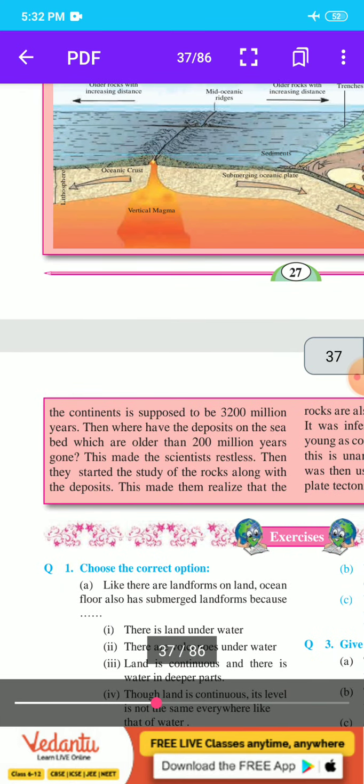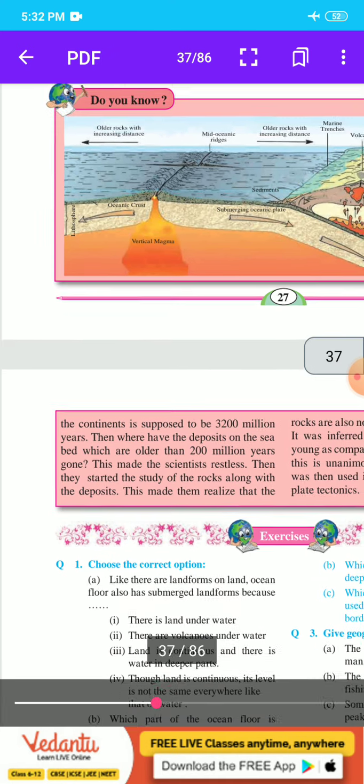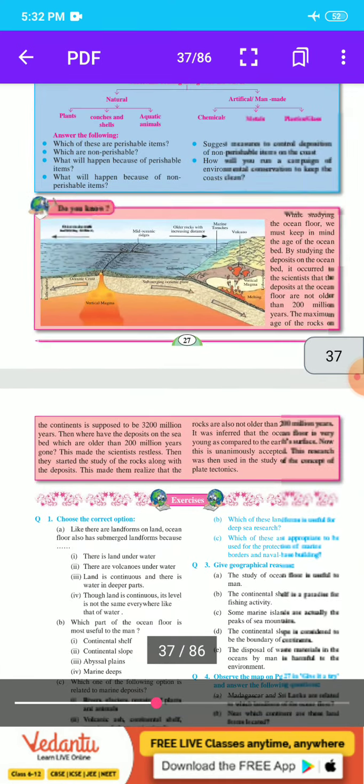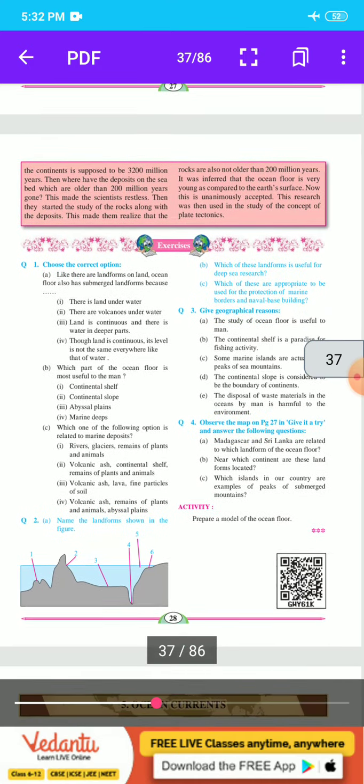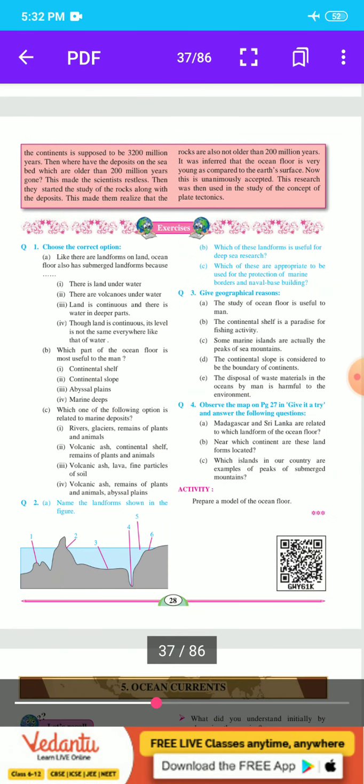The continents are supposed to be 3,200 million years old. Then where have the deposits on the seabed which are older than 200 million years gone? This made the scientists restless. Then they started a study of rocks along with the deposits. This made them realize the rocks are also not older than 200 million years. It was inferred that the ocean floor is very young as compared to the earth's surface.